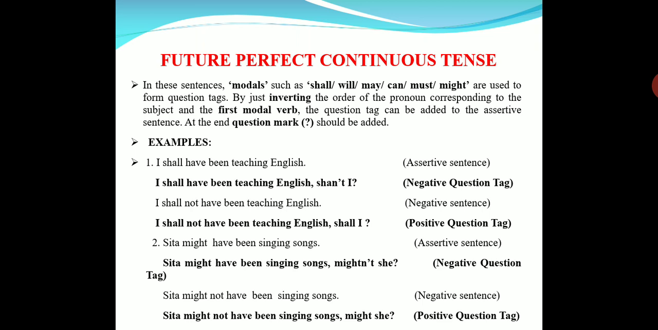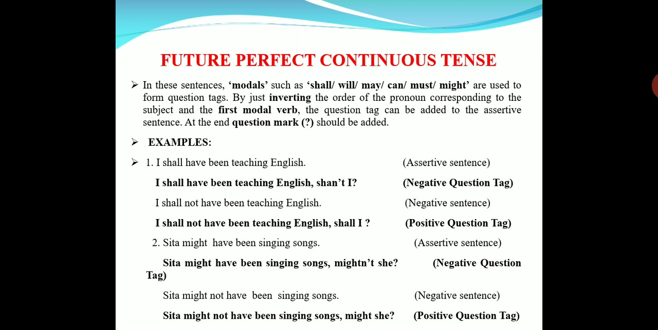So again, future perfect continuous tense is also the same. I shall have been teaching English, shan't I? I shall not have been teaching English, shall I? The only difference is for positive sentence negative tag and negative sentence positive tag. See once more. I shall have been teaching English, shan't I? I shall not have been teaching English, shall I? Okay. Next. Sita might have been singing songs, mightn't she? Sita might not have been singing songs, might she? So this is about future perfect continuous tense.